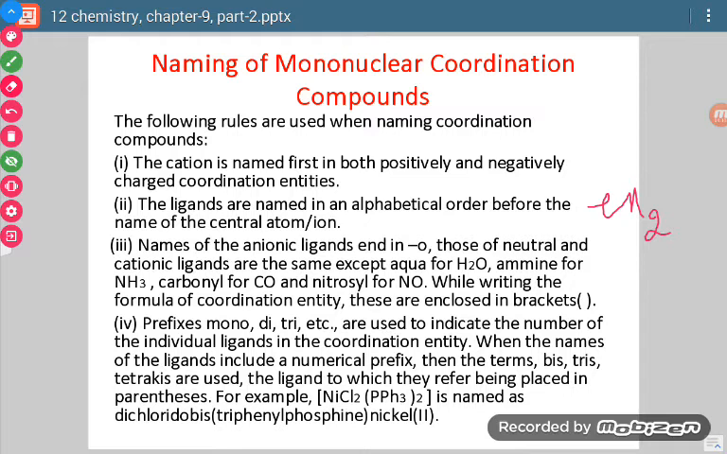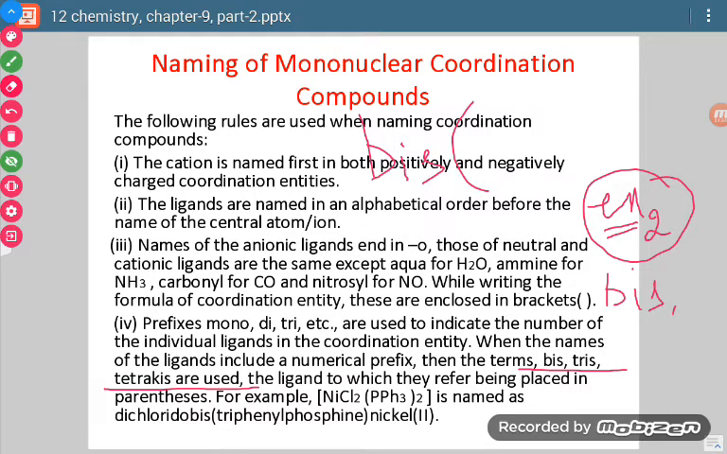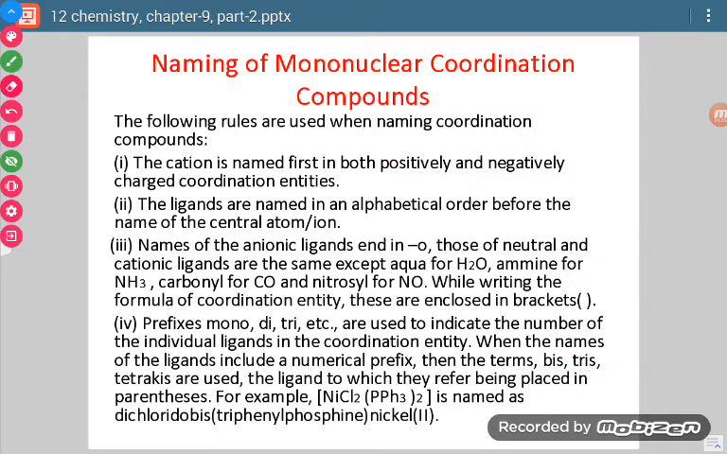For such cases we have to use the prefixes bis for 2, tris for 3, tetrakis for 4. So in case of en2, I will write bis outside, and inside the bracket I will write ethane-1,2-diamine. Then I will close the bracket. So bis, within bracket, ethane-1,2-diamine. This way I will write.